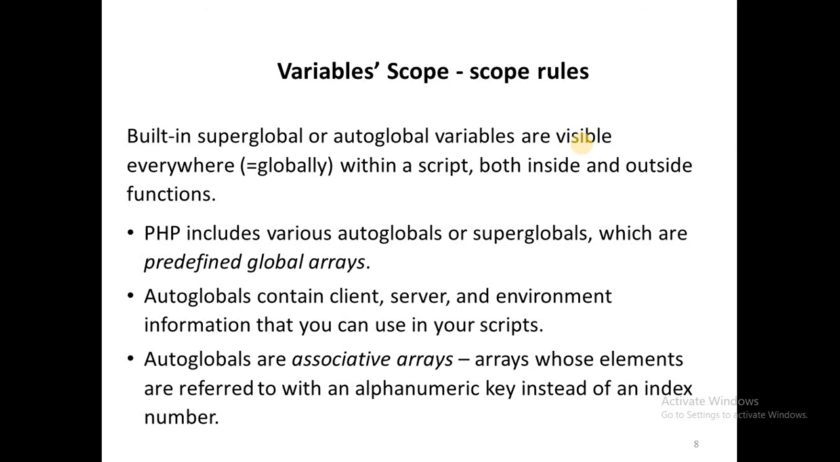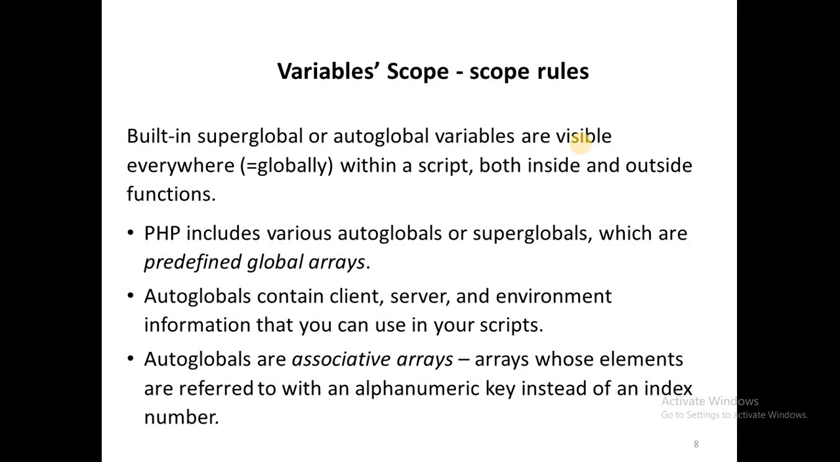Variable scope. In PHP, there are super global variables. Super global variables are also called auto global variables. As its name implies, we can use super globals anywhere in the script, either inside the function or outside the function, or within any place within the script.